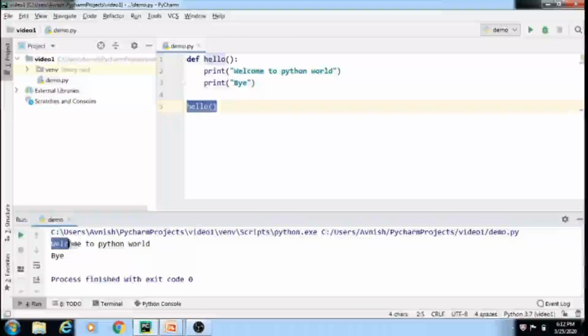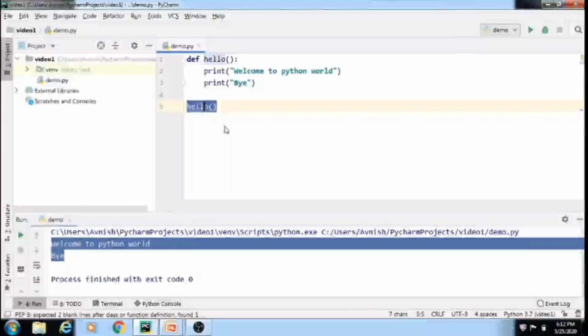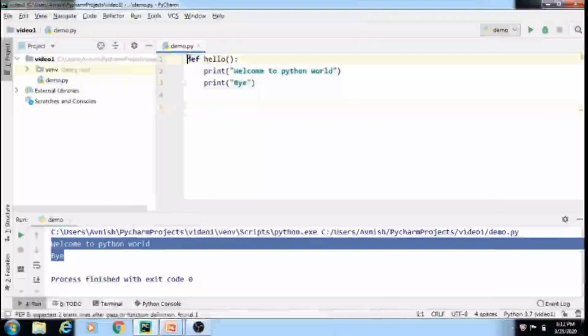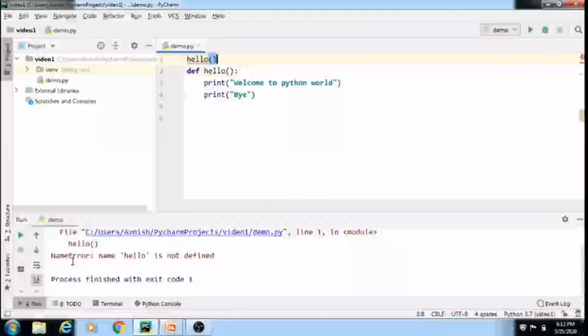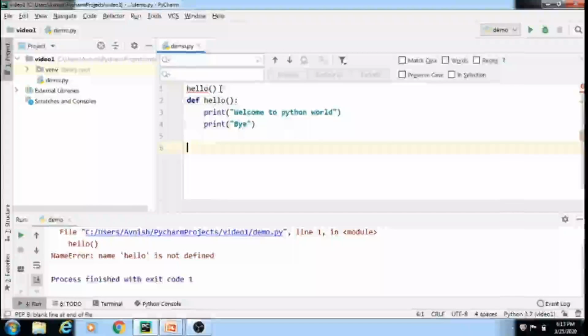See here, the code executes successfully. But if you write this function calling before the function defining part, you can see what happens. Here a NameError occurs. It tells us that name hello is not defined. Therefore, you cannot call a function before the defining part.